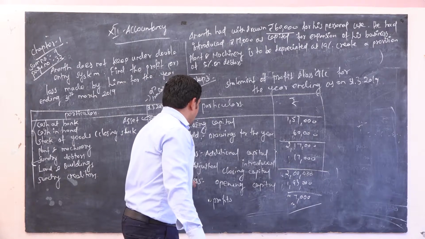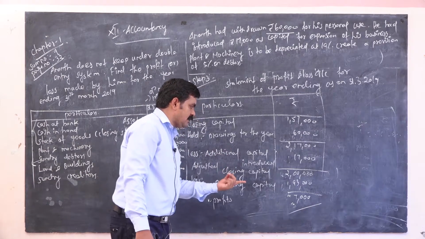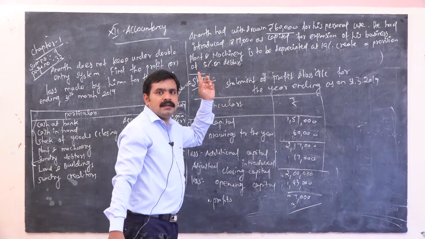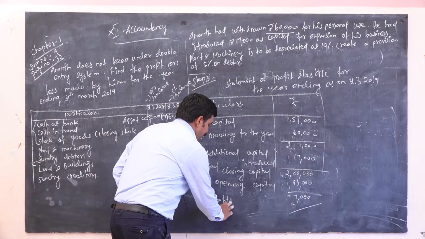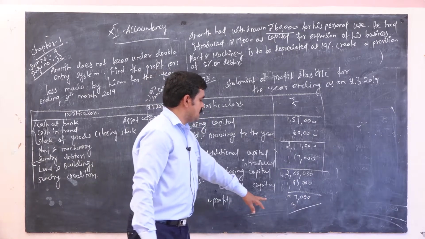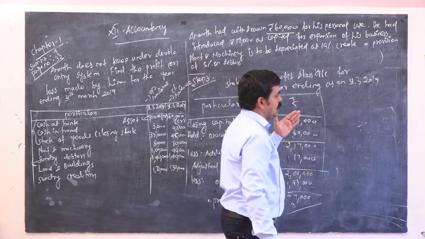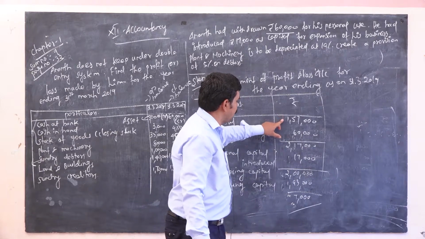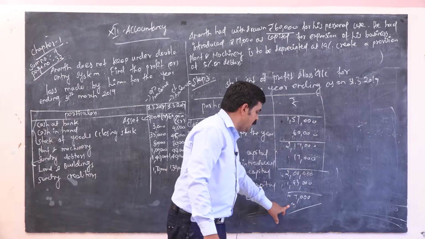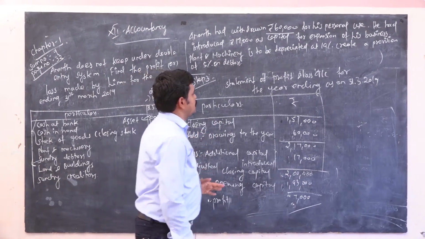Less, you have to separate from this adjusted closing capital the opening capital, 1,93,000. We already calculated and solved this amount. So now you will get the profit. The answer is 7,000. So the opening capital 1,93,000, closing capital 1,50,000, profit of the company 7,000. This is the final amount of this problem.